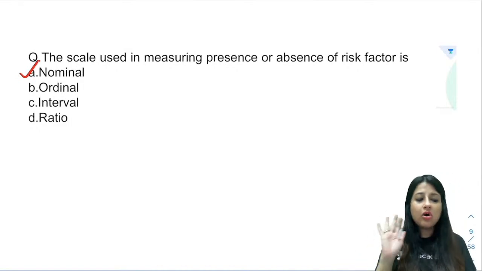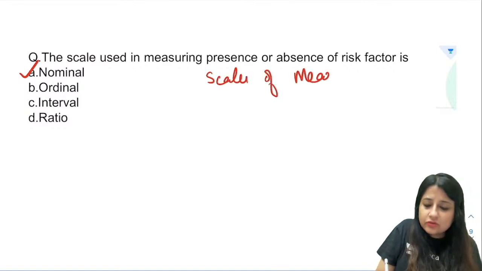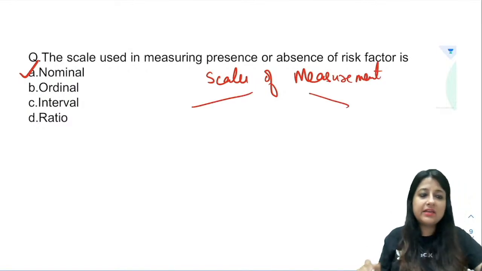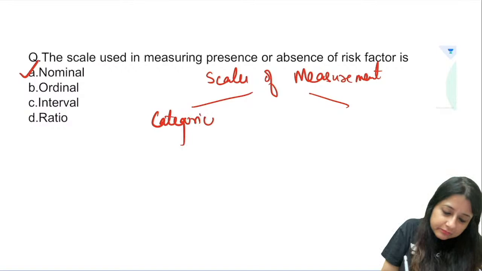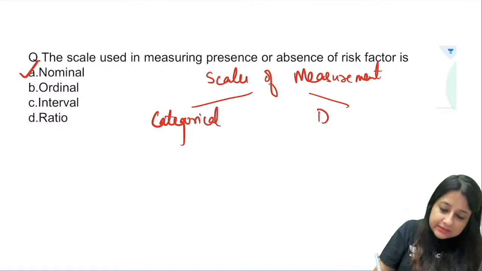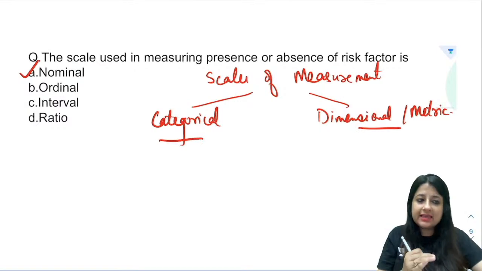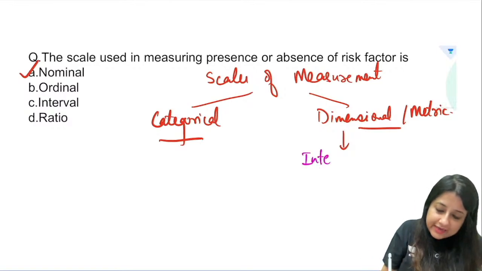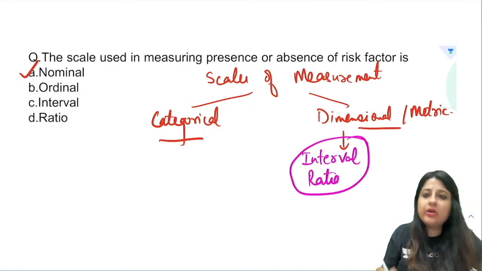Okay, now remember, all the types of variables that we have, we have to measure them on different scales. So there is always what is known as scales of measurement, and these scales of measurement are further divided into two groups. One is categorical and the other one is dimensional slash metric. ठीक है, एक हो गया आपका categorical scale and the other one is dimensional slash metric. Dimensional slash metric is further divided into interval scale or ratio scale. Okay, interval or ratio scale.